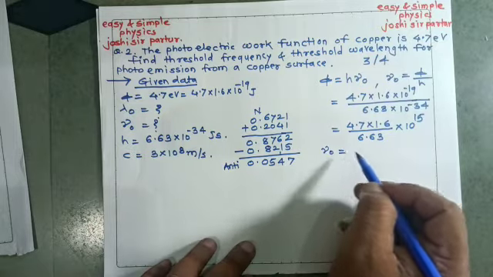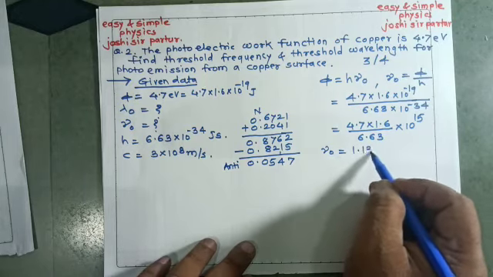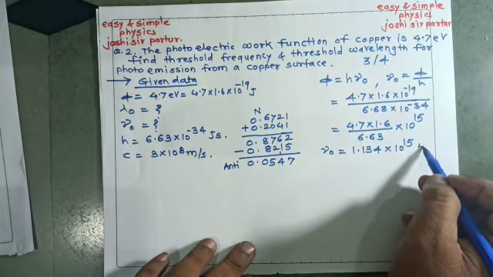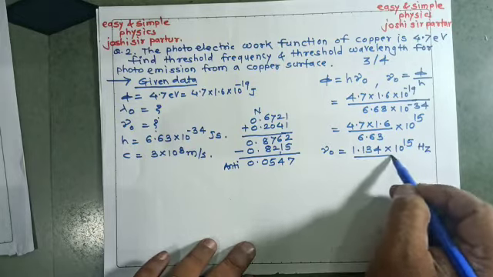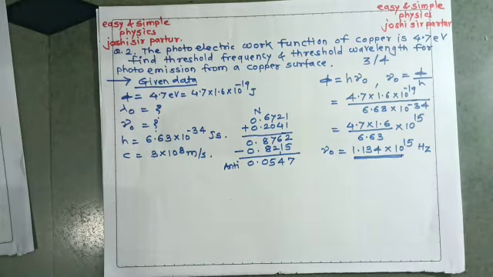So nu 0 is equal to 1.134 into 10 to the power 15 hertz. That is your answer for threshold frequency.